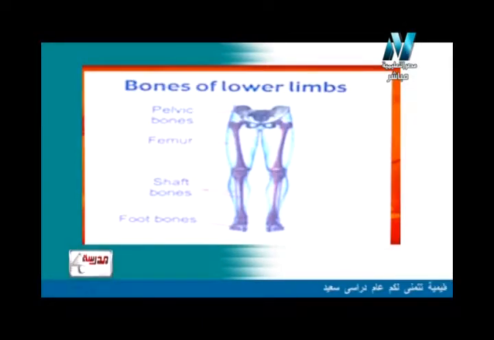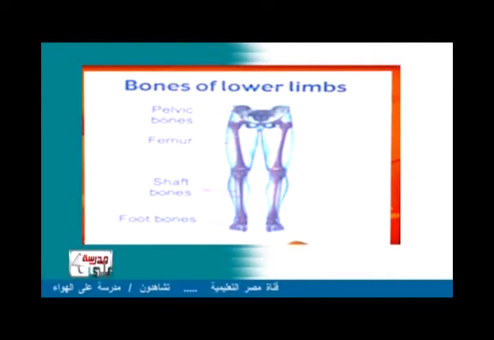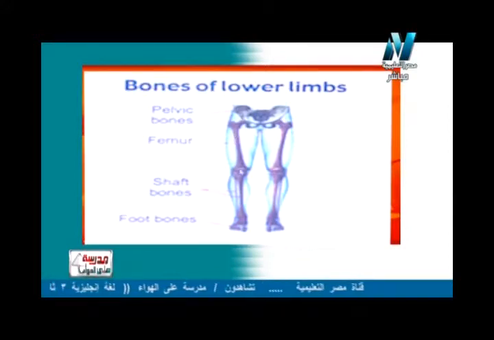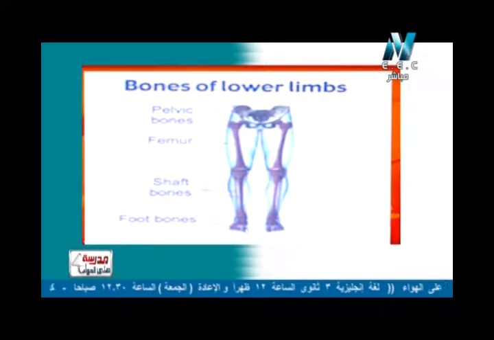Now let's look at a picture of the lower limb. Here I have the femur bone, the thigh bone. Here is the femur bone, the shaft bones here, and also the foot bones at the bottom of the body.